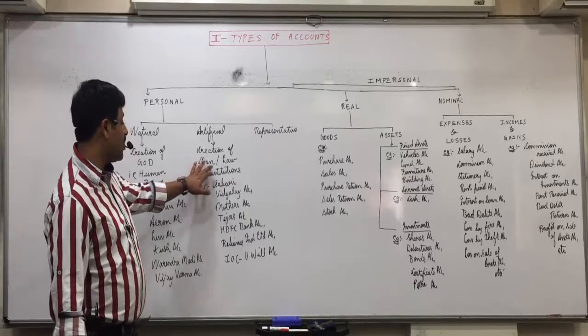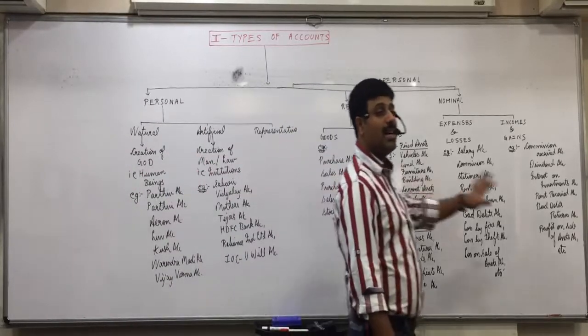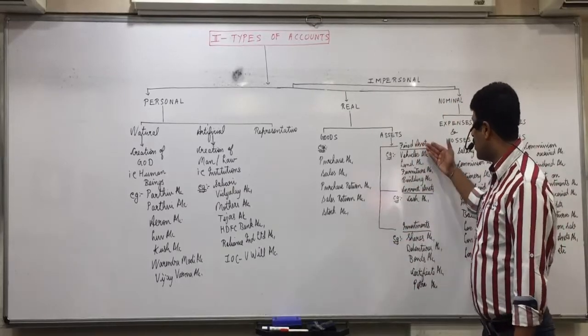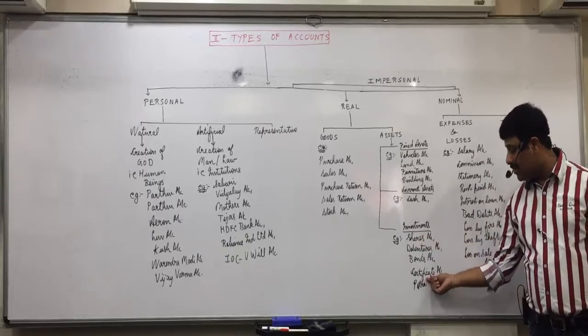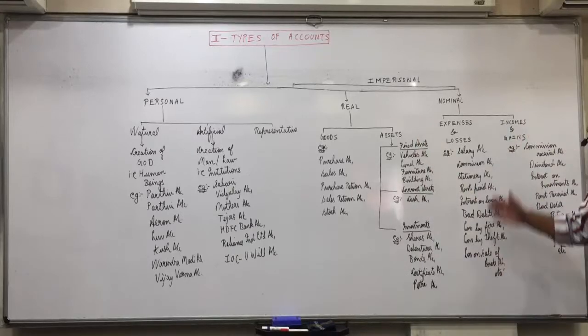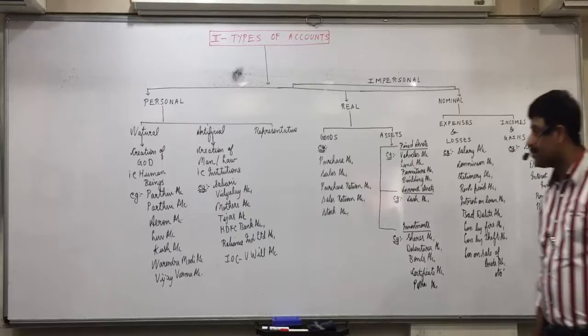So either it's a creation of man or it's a creation of law. Real account will include goods and assets. So goods, 5 prominent examples, and assets will include fixed assets, current assets and investments. Wherever you come across the word certificate or patra, you will take it as real account. Nominal will include expenses and losses and incomes and gains.